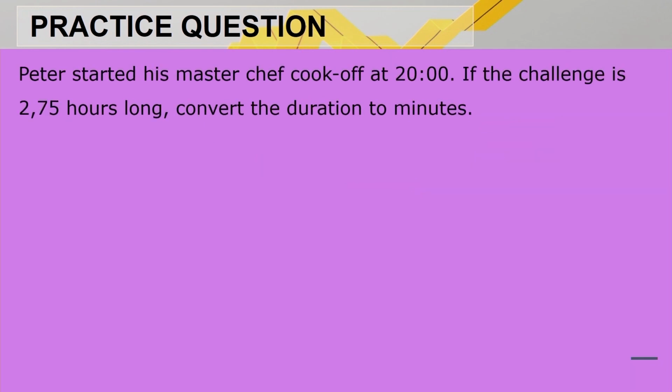Peter started his MasterChef cook-off at 8 o'clock. If the challenge is 2,75 hours long, convert the duration to minutes. Okay, so what do we have here? We have got 2 hours and the 0.75 part of an hour. Remember, we can't say 75 minutes.